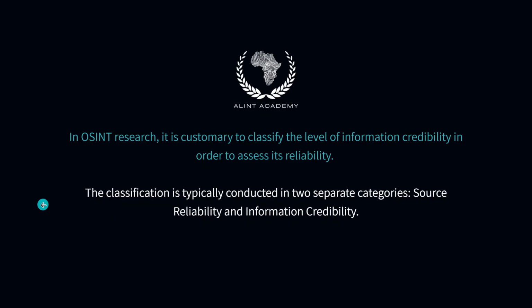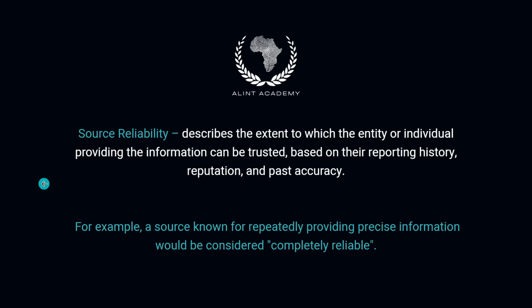Source reliability. Source reliability refers to the level of trust we place in the entity or individual providing the information. This evaluation is based on past reporting history, reputation, consistency, previous accuracy. For example, a source that has repeatedly provided precise and verified information would be classified as completely reliable. On the other hand, a source known for exaggeration, bias, or false reporting would be rated lower.